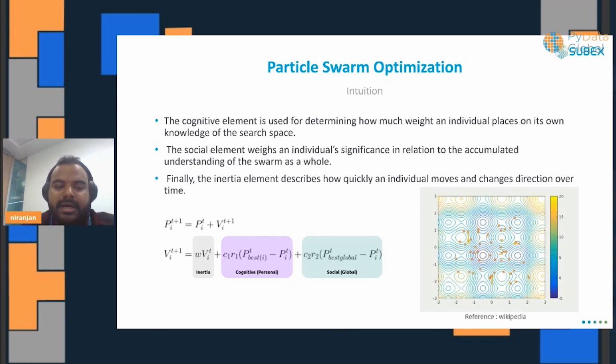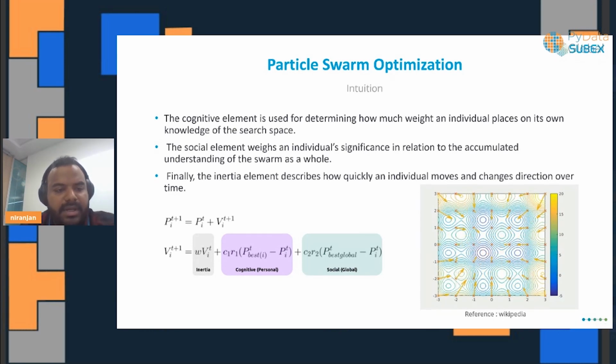You have an initial position, and you update the position using a velocity, and there is a velocity update equation in which you would have all these properties that I described. There is an inertial element, there is a cognitive part, and there is also a social element to it.